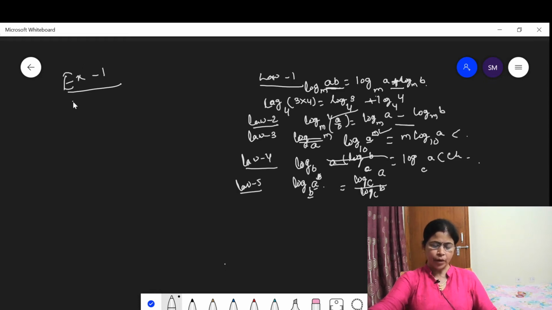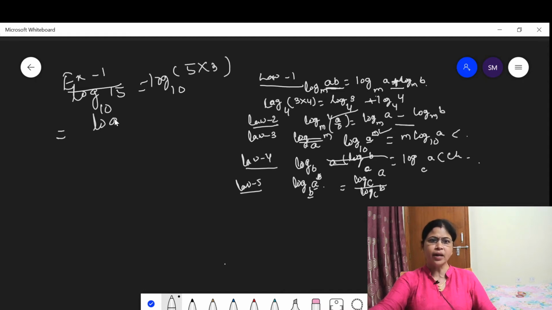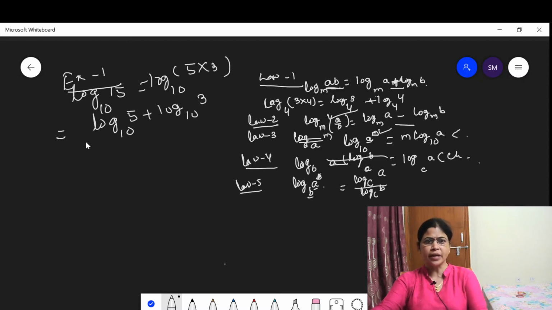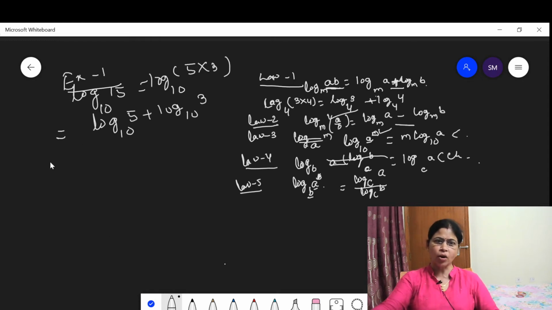Example 1: log of 15 base 10 can be written as log base 10 of 5 into 3. Then applying law 1, this can be written as log of 5 plus log of 3.